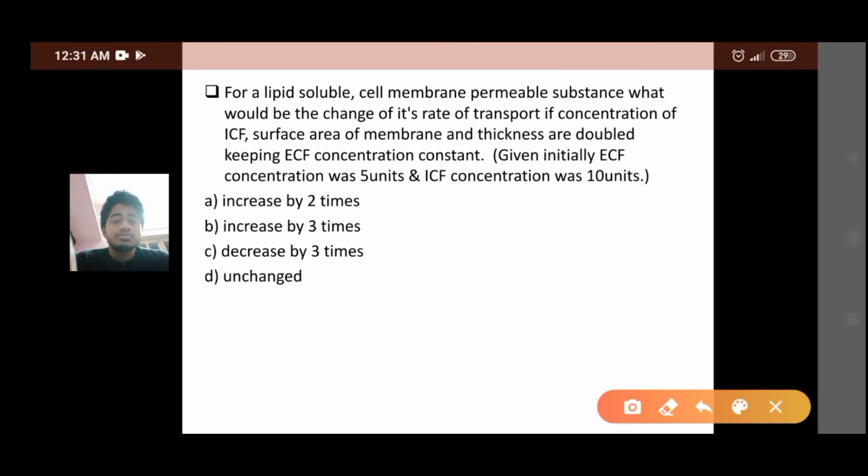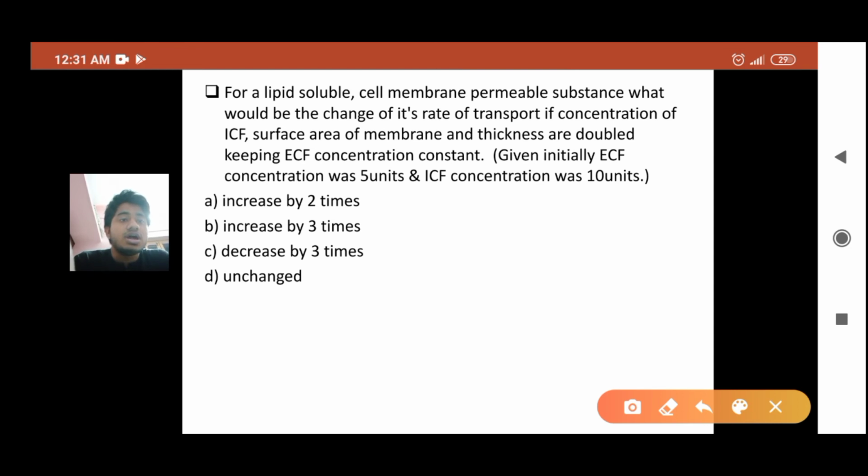Okay, now this is a very important question, and this question is actually incomplete. I think this question was incomplete in your question paper, as the last information, which is given here, the ECF concentration is 5 units and ICF concentration was 10 units, was not written in your question, so you all have got a grace mark for this question. But let's solve this question. This is a very interesting question.